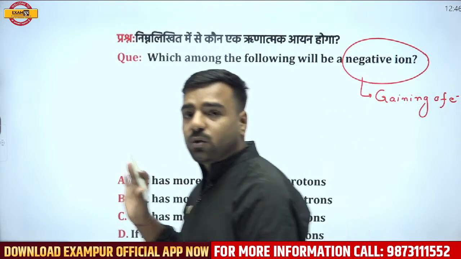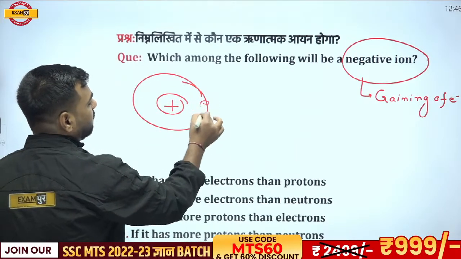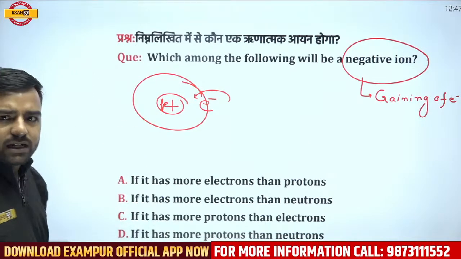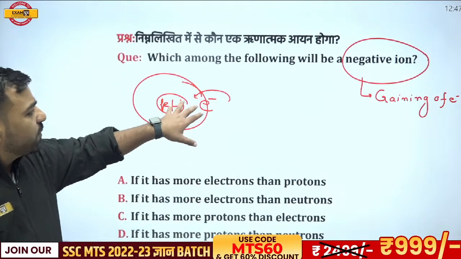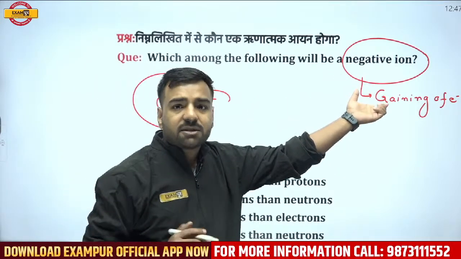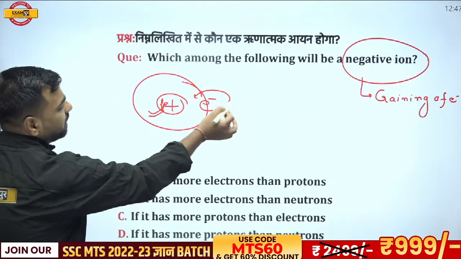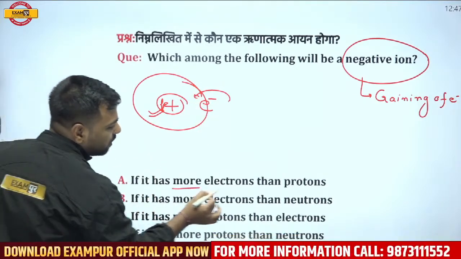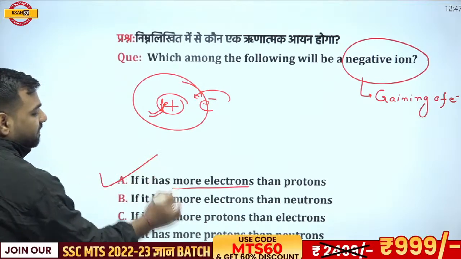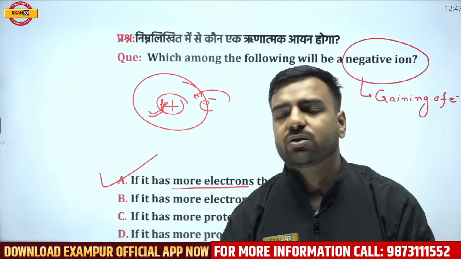Now, just try to have a look at that particular scenario. If there is a gain of electron, the number of protons is fixed, right? Now, number of protons and number of electrons are equal. But if there is a negative ion, this means one more electron has come. Number of protons are the same, but one more electron has come. This means there will be more electrons than protons, right? So here, what is the correct answer? It will be a negative ion if it is having more electrons than the number of protons. Very good, Saurav. Totally correct.